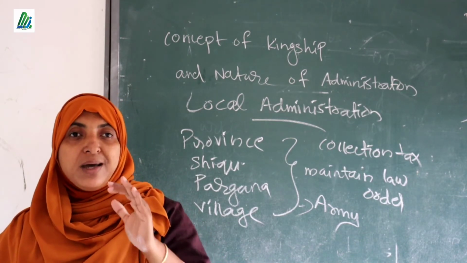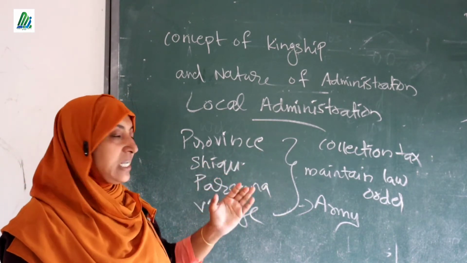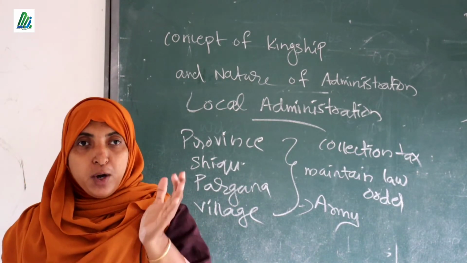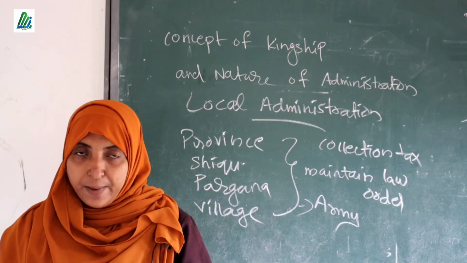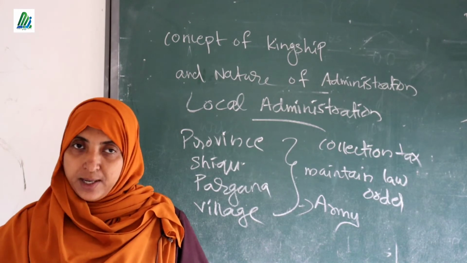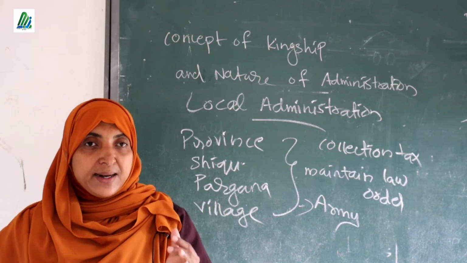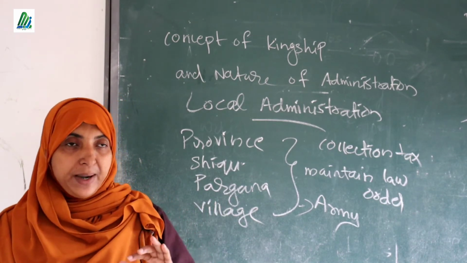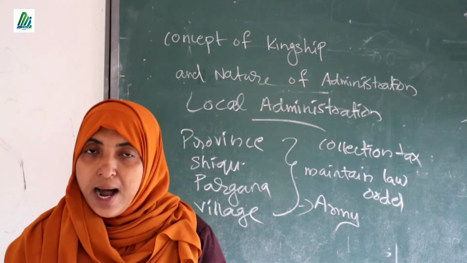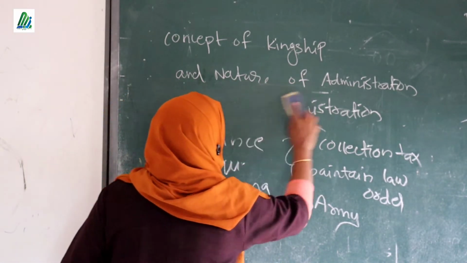But the king was the leader. That means the people who controlled all these places were under the direct control of the king. So the king gave suggestions to those people, and they governed with the suggestion of the king. Clear? So we can see that the king did not directly interfere, but indirectly he controlled the nobles or the people who controlled these places. Okay, now we can study another important feature of this period, that is the Ikta system.